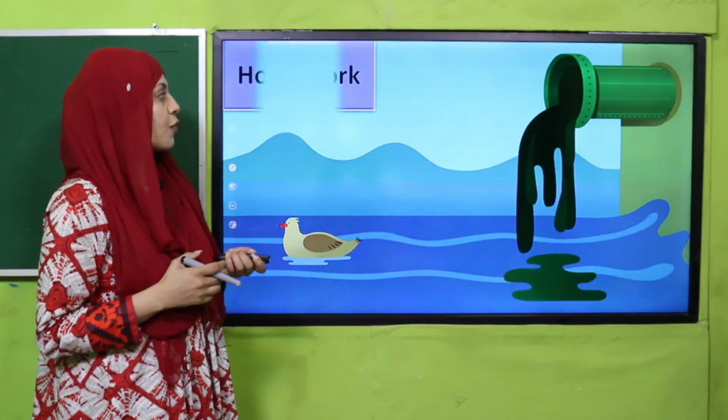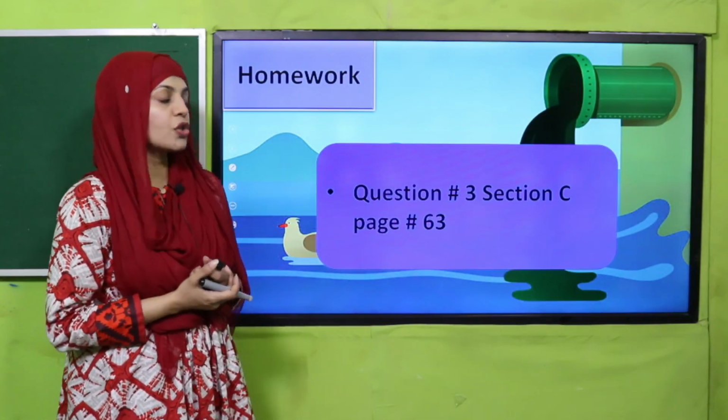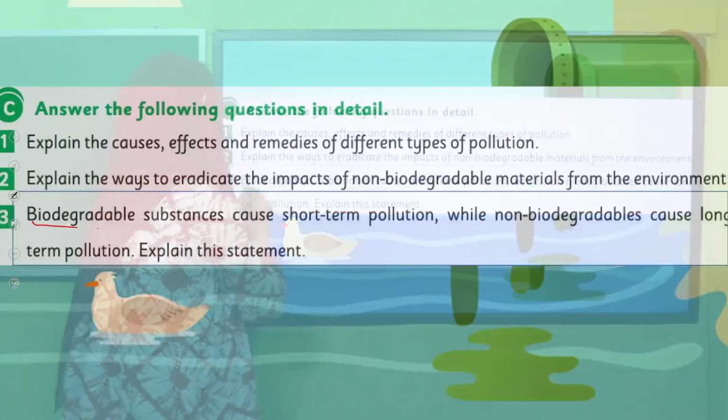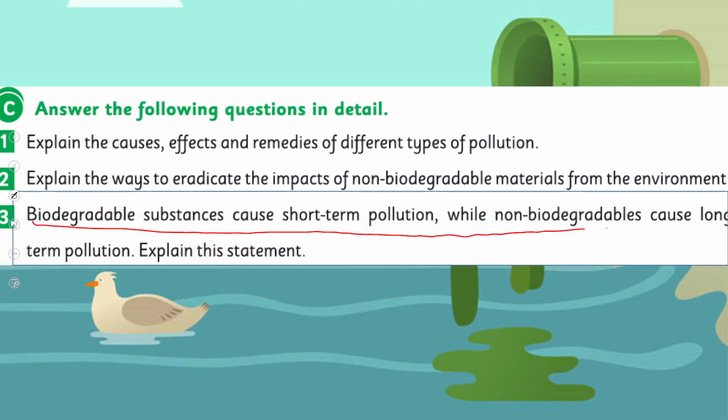So my dear students, for homework, what you will do is question number 3 from section C given on page number 63. Biodegradable substances cause short-term pollution while non-biodegradable materials cause long-term pollution. Explain this statement.